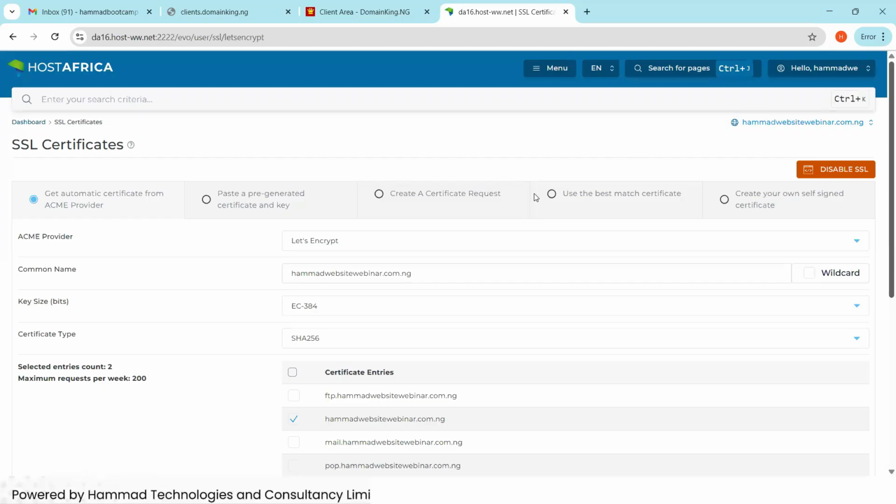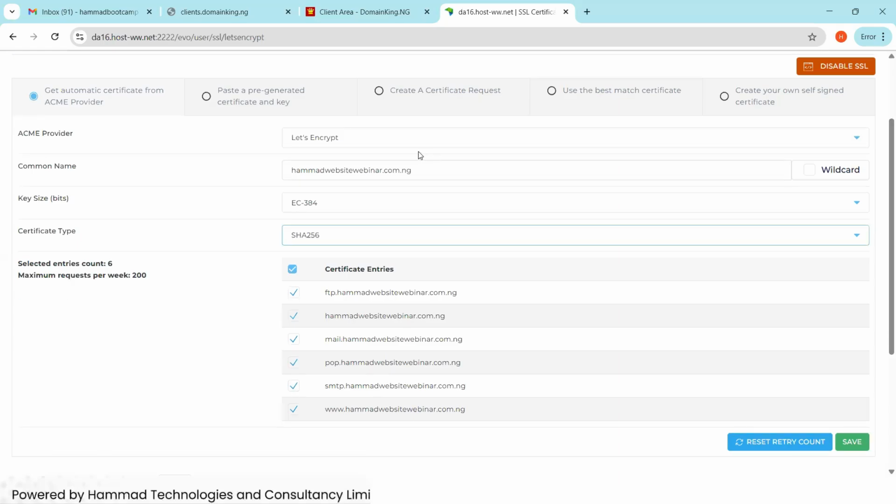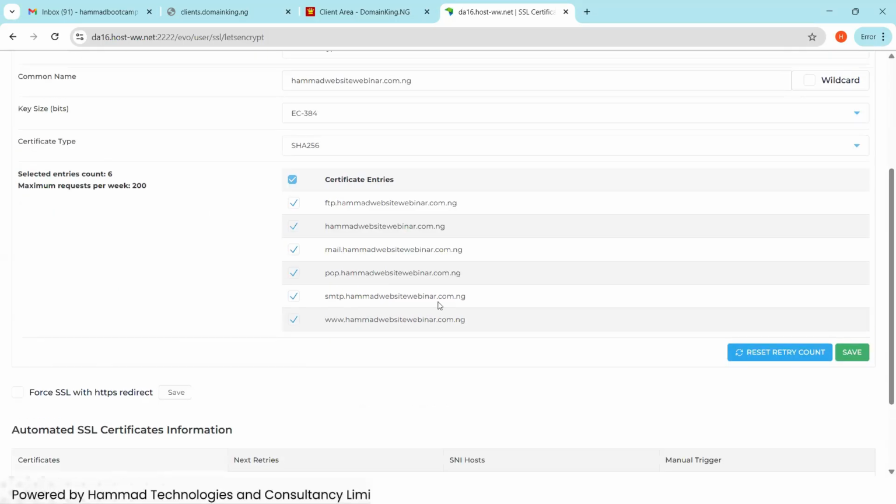So now we have all these. Please, I'm just advising, don't touch anything here. I can check on this, I'll check on the mail, SMTP also, I want to install it for it. So you can select all these you want to install it for, you can tick them all. When you do that, don't change anything here. Don't change this. Leave it as Let's Encrypt and don't change anything. Then click on save. Just click on save.